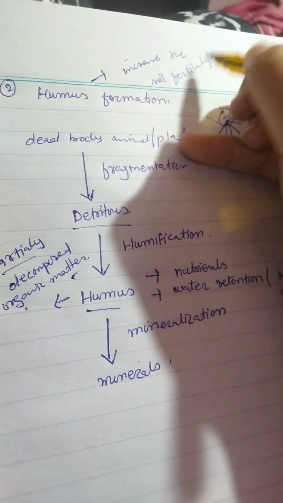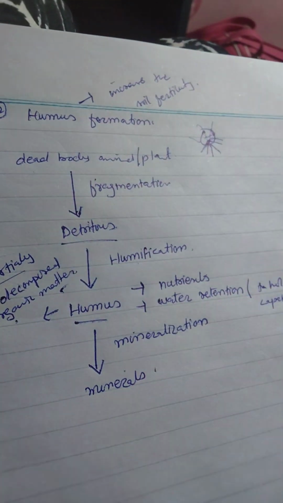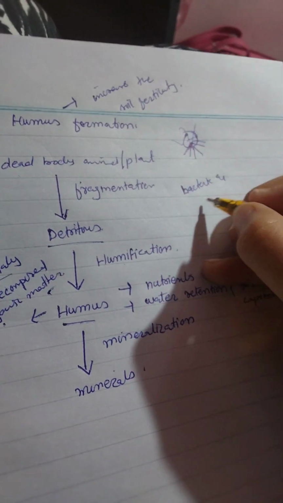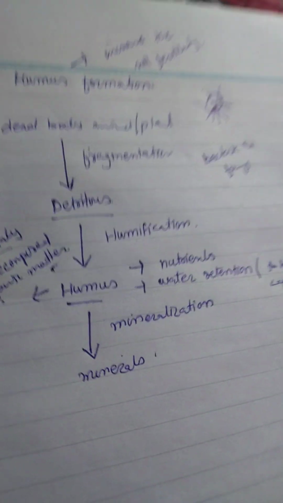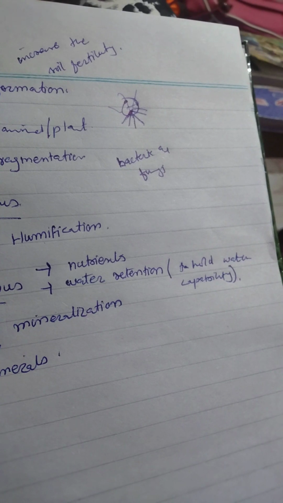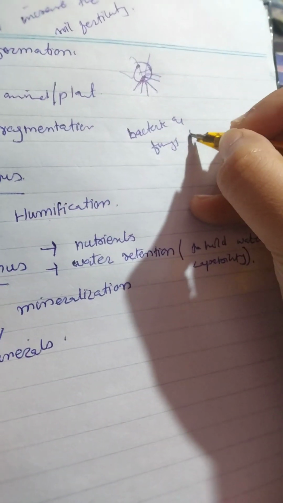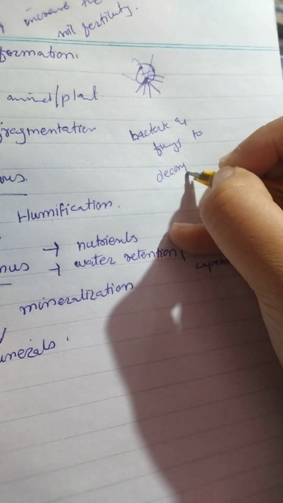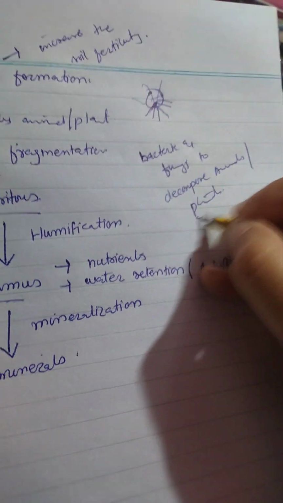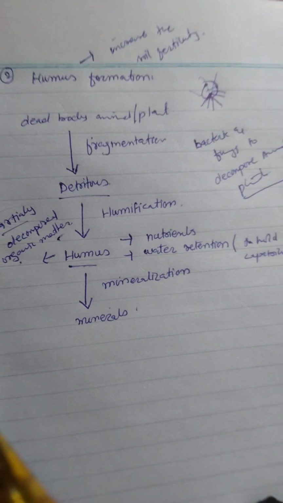And one important thing: for this dead body, only bacteria and fungi have the power to decompose. They have the power to decompose animals and plants. Only bacteria and fungi decompose animals and plants. So I hope this is clear to you.